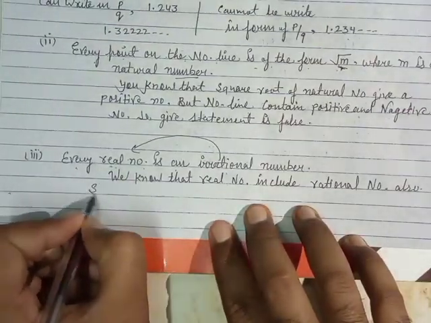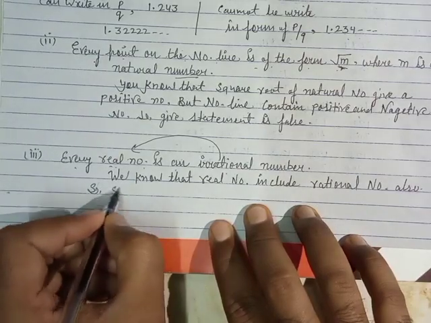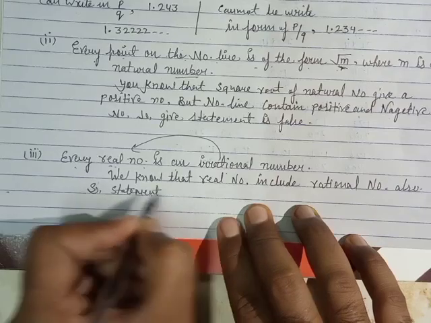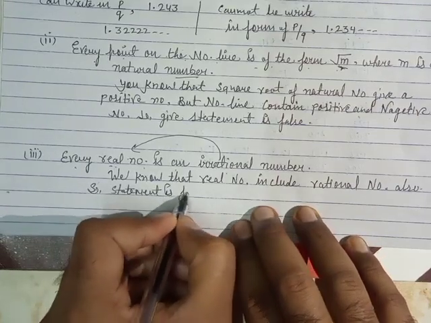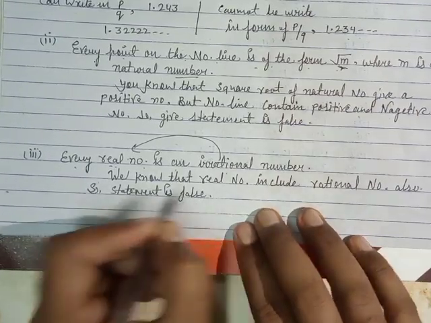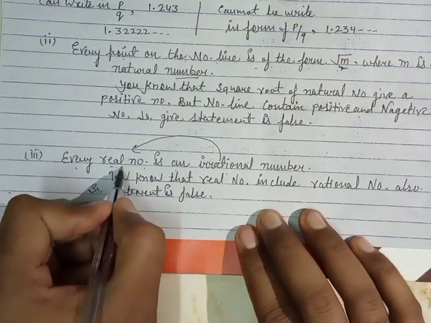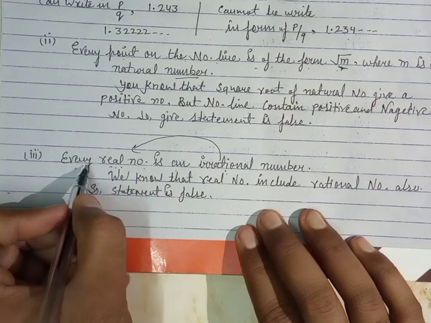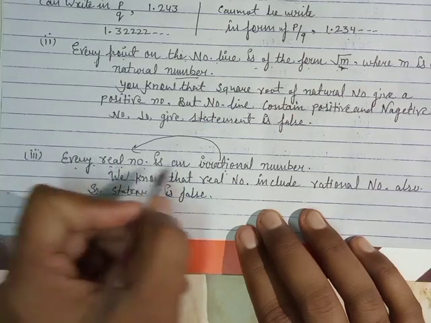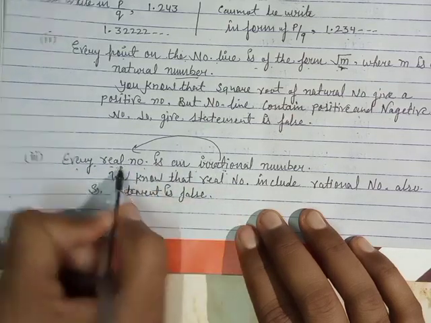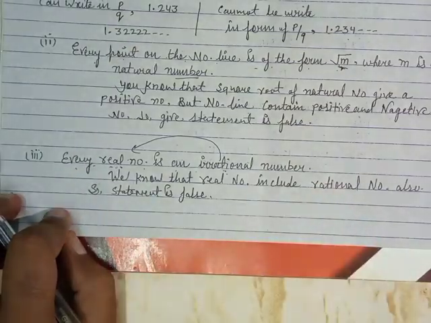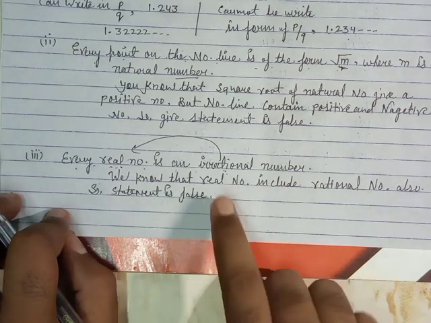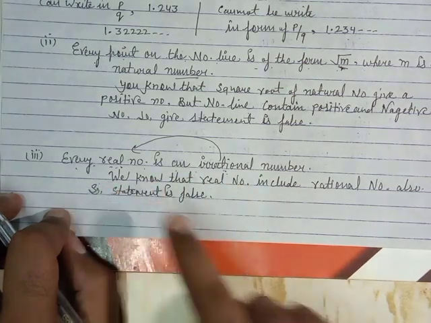So statement is false, because as you know that real number contain two part, irrational or rational, and according the statement every real number is irrational number. No, because real number contain rational number also. So some part will be the rational and remaining part will be the irrational. So the given statement is false.